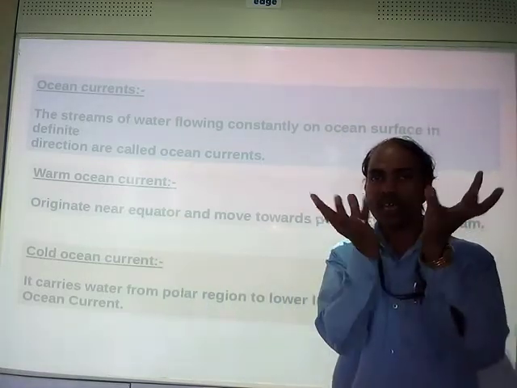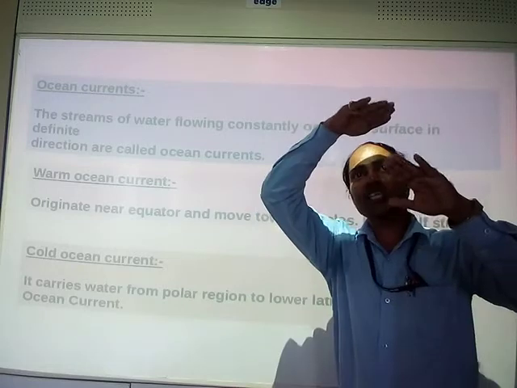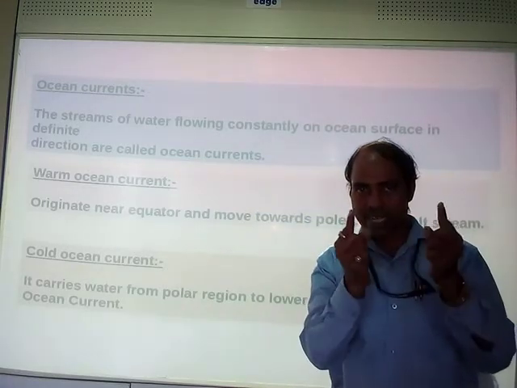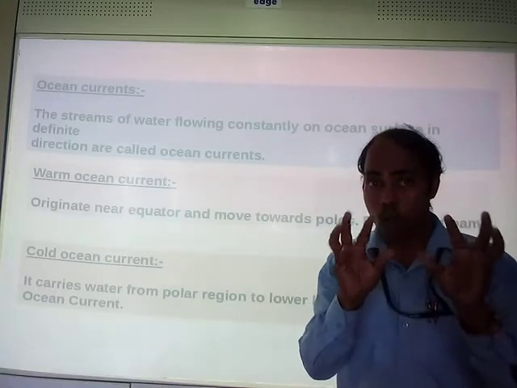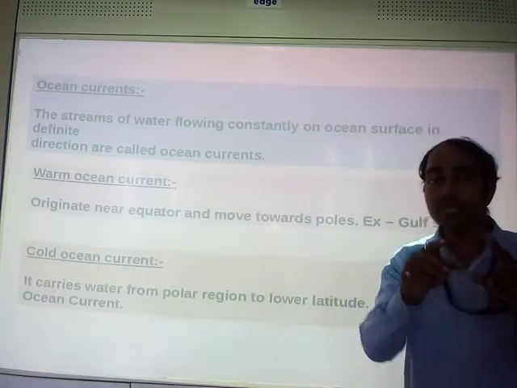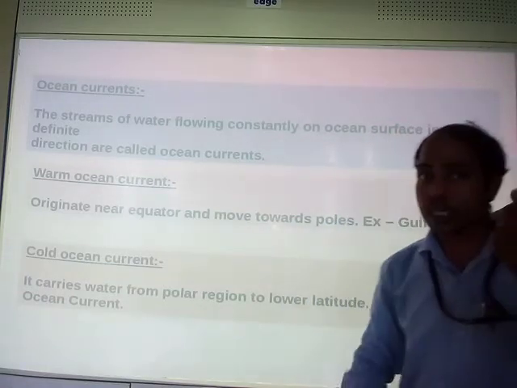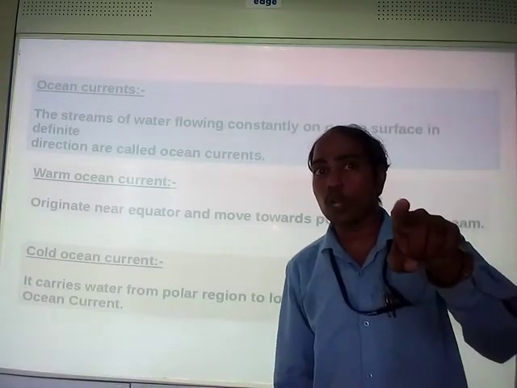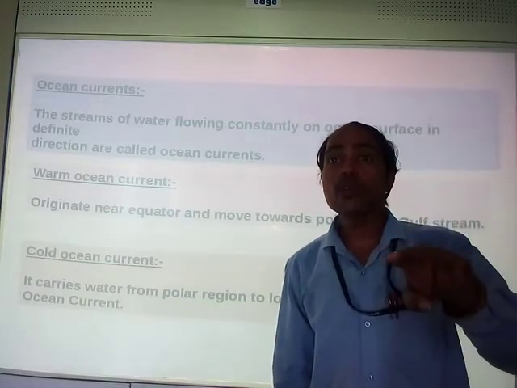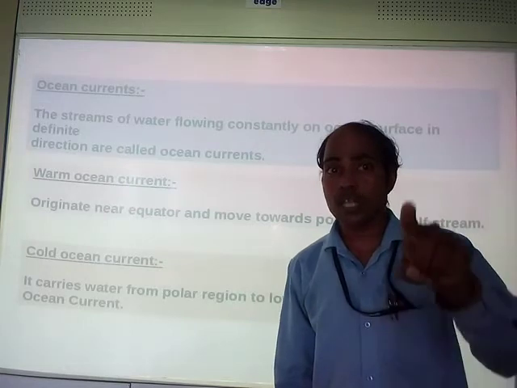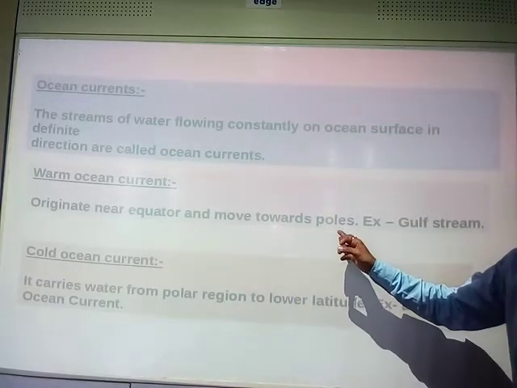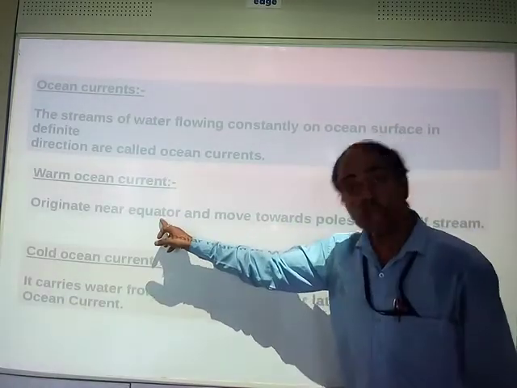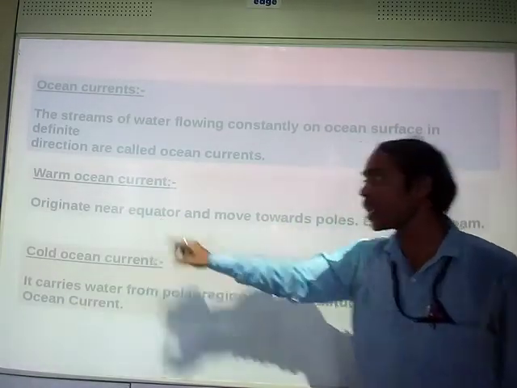So when you see the pole of the earth, the pole is at the top and the equator is in the middle. The equator is hotter, but the poles are very cool. That's why Antarctica lies at the pole, where 24/7 there is ice pack or ice glaciers, right? Yes. So poles are cooler, equator is hotter, warmer, right?